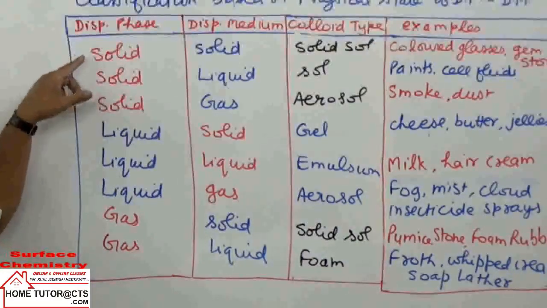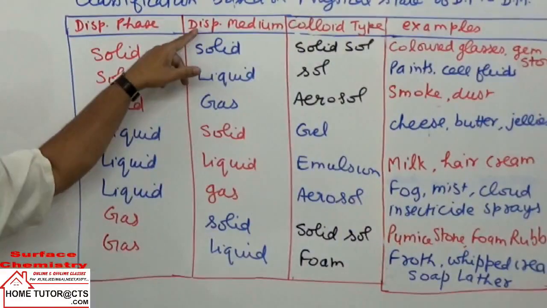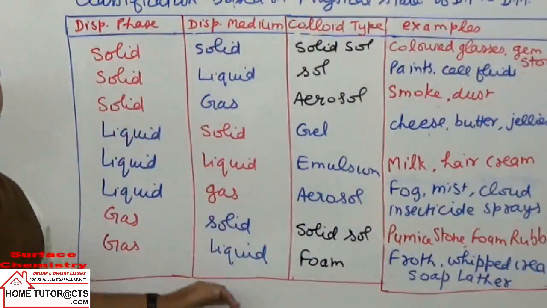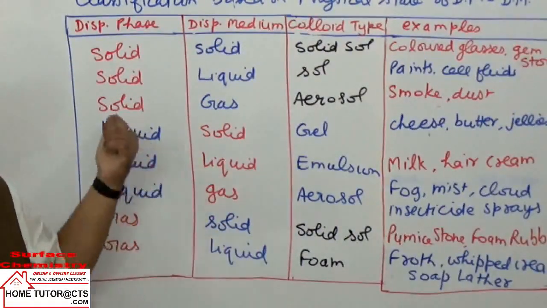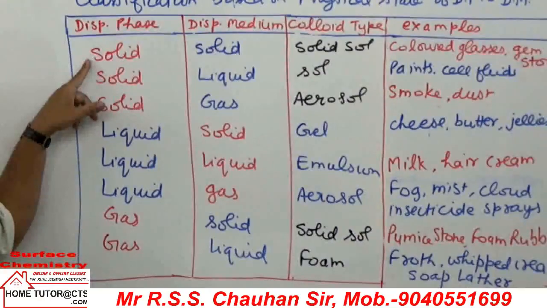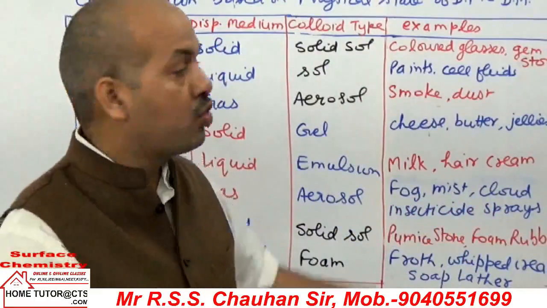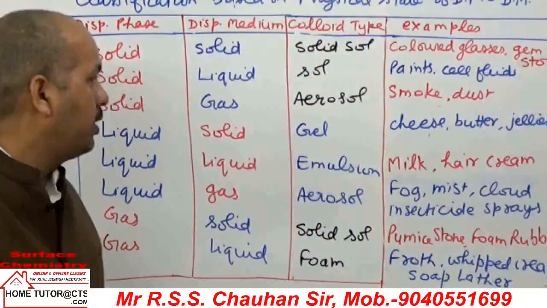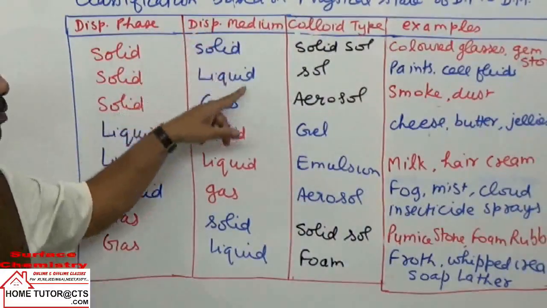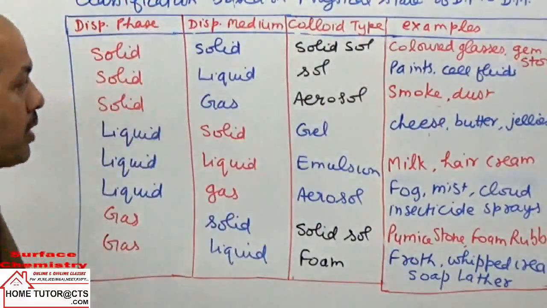First, one is the dispersed phase and the other is the dispersion medium. See, the amount is more or less: when the amount of a component is less, it is the phase, and when the amount is more, it is the medium. So when the dispersed phase is solid and the medium is solid, it is called solid sol. Examples are colored glasses and gemstones. Second, solid as dispersed phase and liquid as medium, we call them sol. Examples are paints and cell fluids.